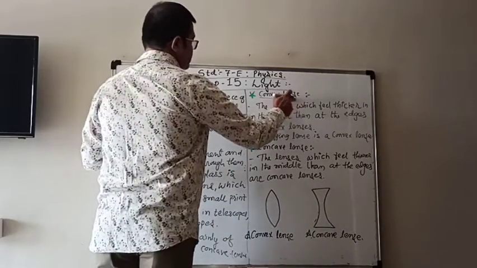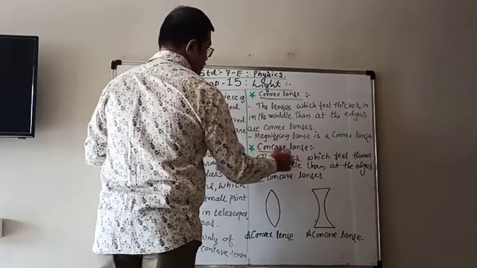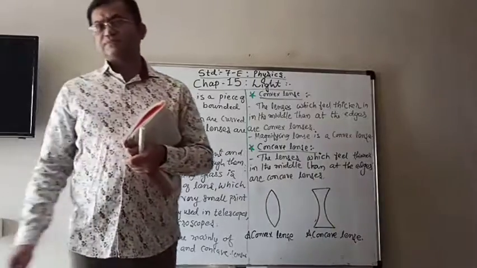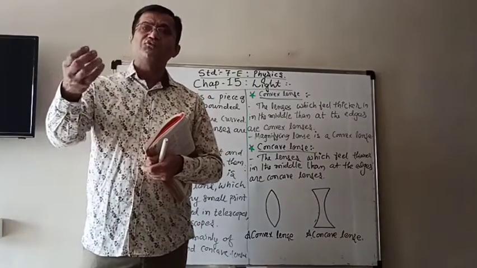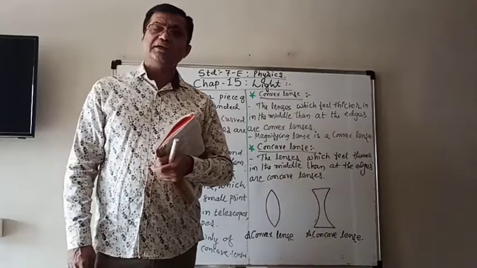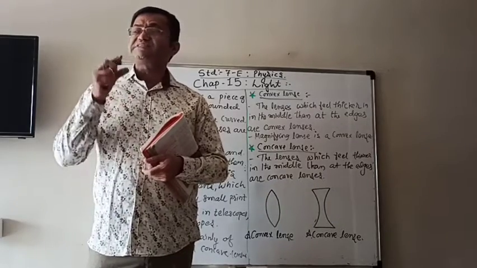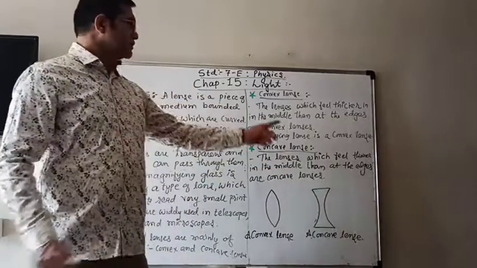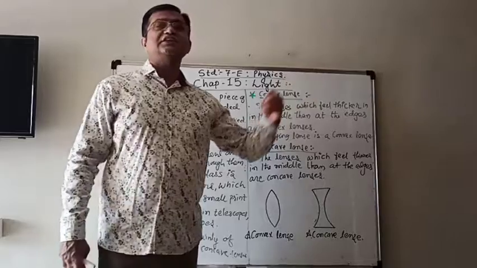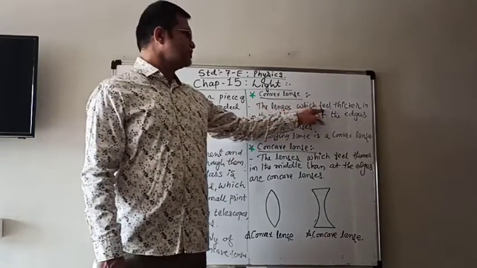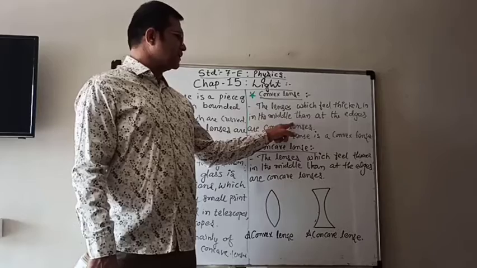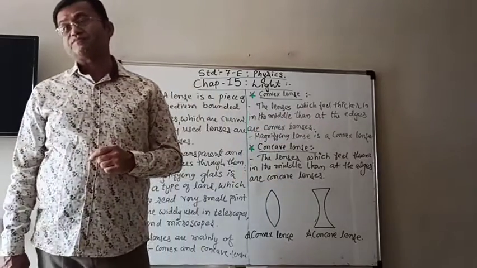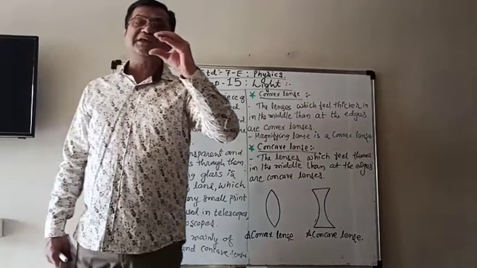Now, first of all, we will learn about the convex lens, and what is the concave lens. When you hold the lens in your hand and feel it properly, if the lens is thicker in the middle and thinner at the edges, meaning the lenses which feel thicker in the middle than at the edges, those are convex lenses.